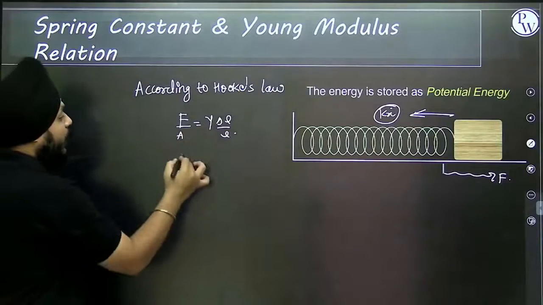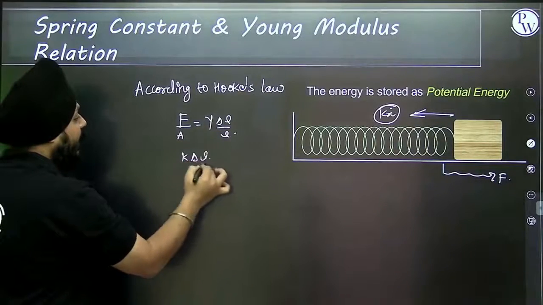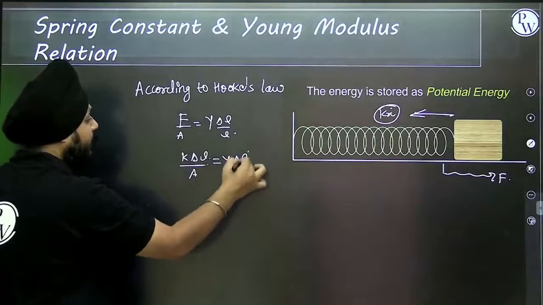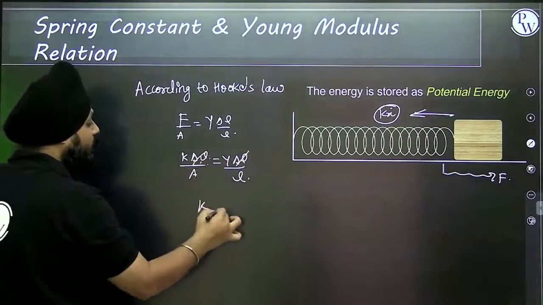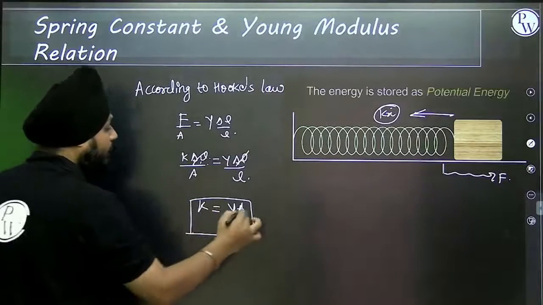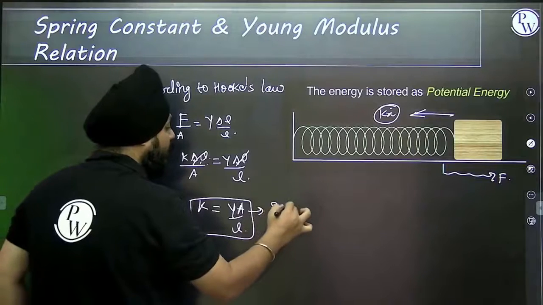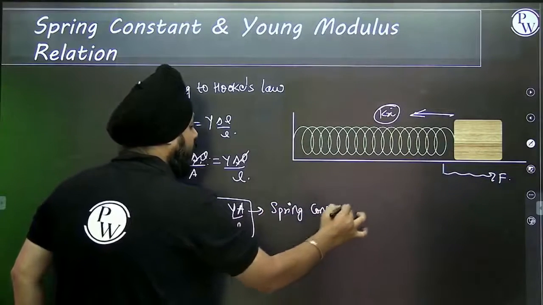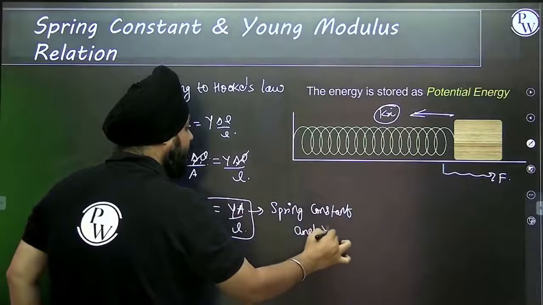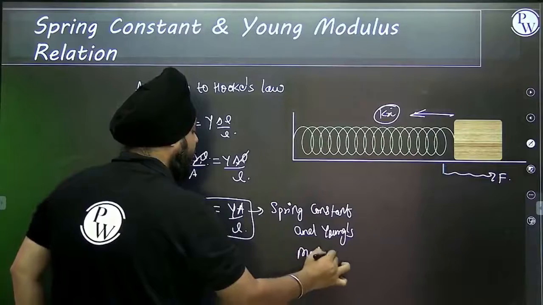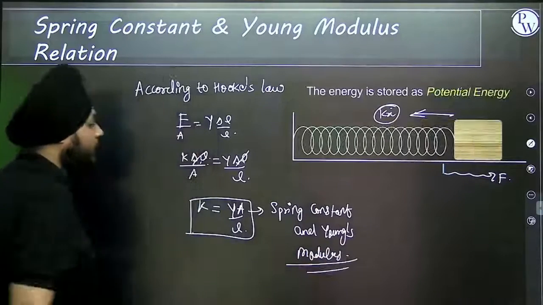Can I replace the force as K delta L, so the restoring force is Y A delta L by L? Delta L will get cancelled. We are getting the constant of proportionality K as YA by L. That is the actual relation of the spring constant and the Young's modulus.